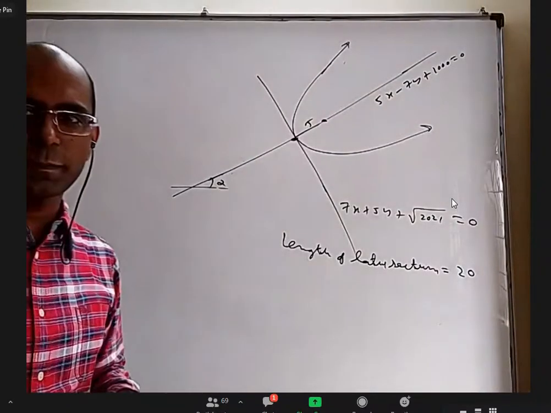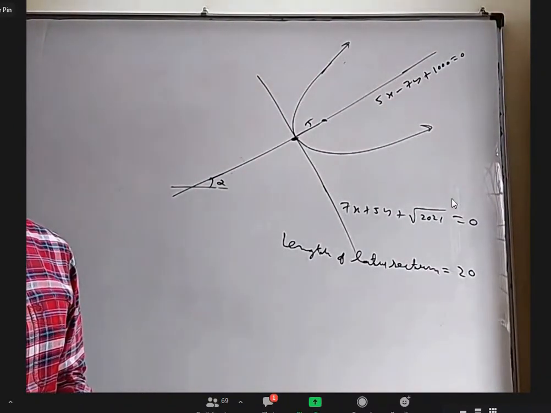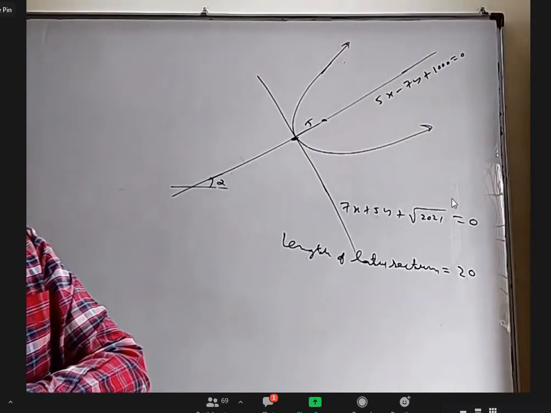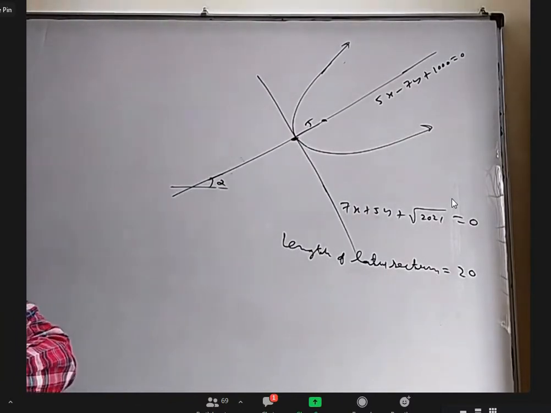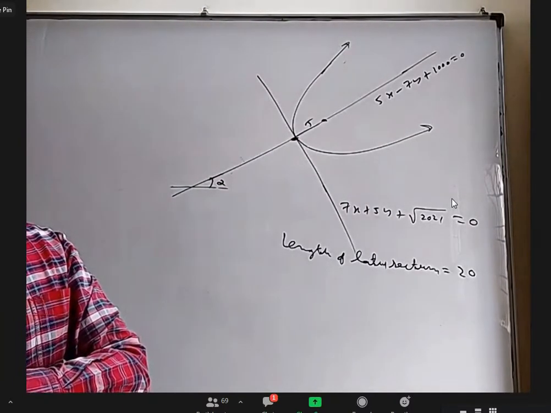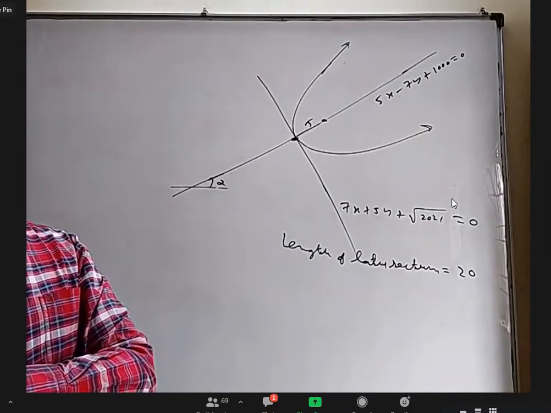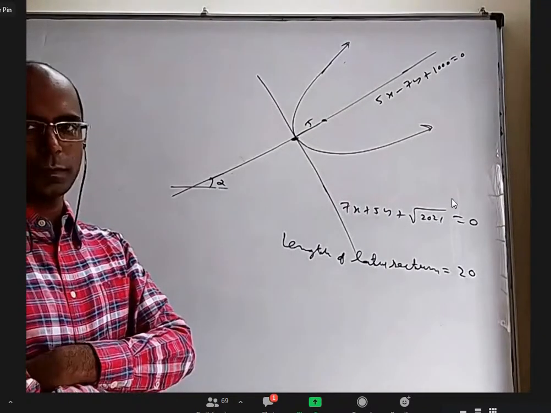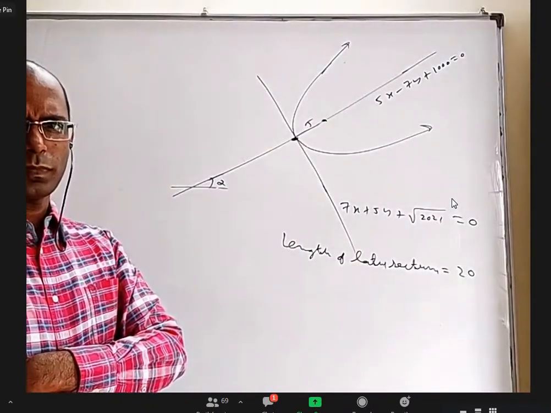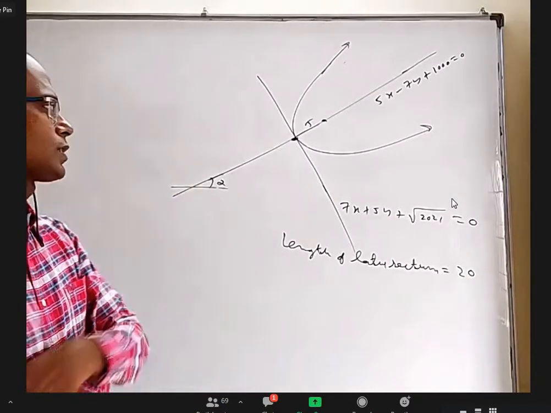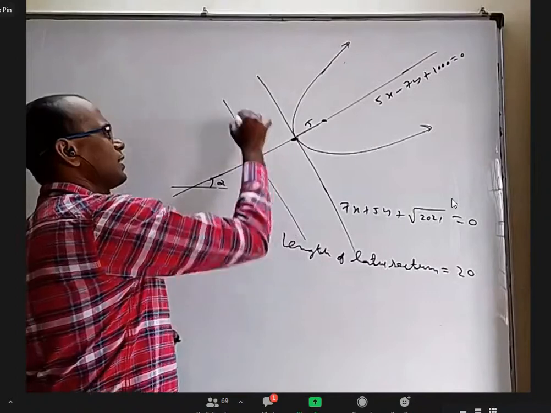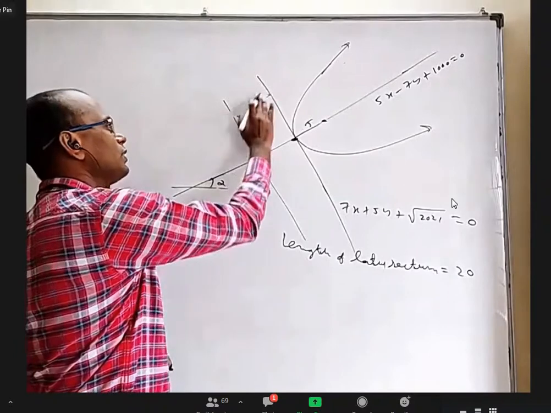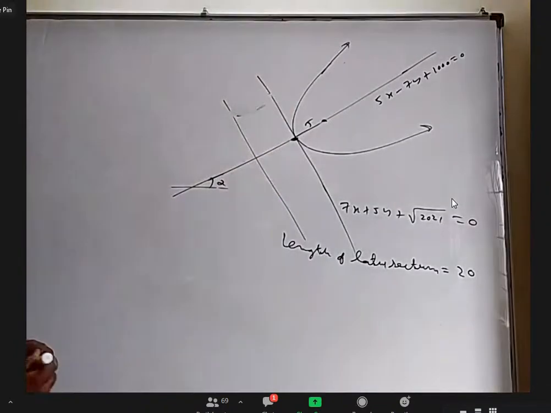Okay, focus we got. Next. Sir, we know the focus, no, sir. Yes. We can find the directrix. How will you find the directrix? Sir, we know the slope of the tangent at vertex line, no, sir. Yes. We know the distance from the focus to that line, no, sir. And we can find the directrix. Yeah, the directrix is on this side at a distance a. This distance is a. We know a. Parallel to this, we can find the directrix. We know the focus and directrix, we'll get the answer. That's good.